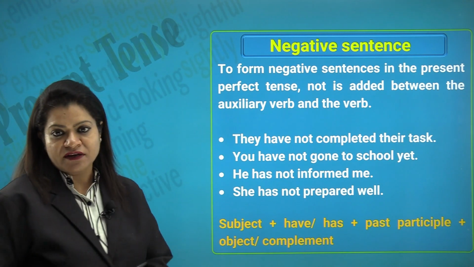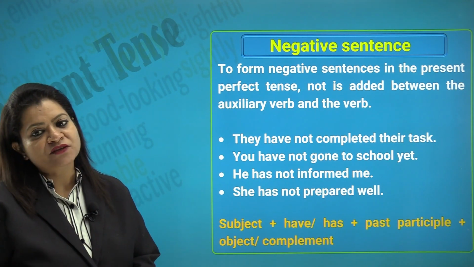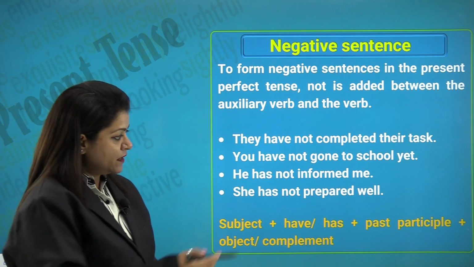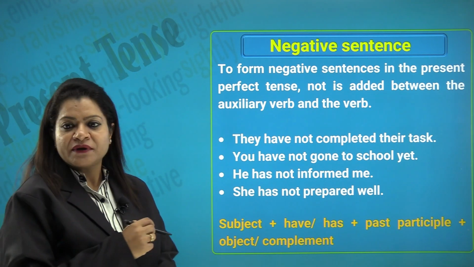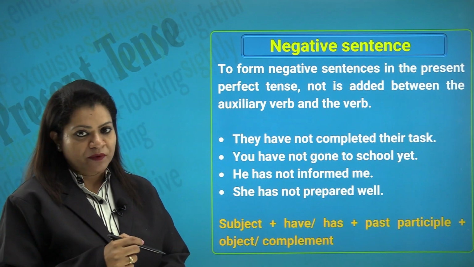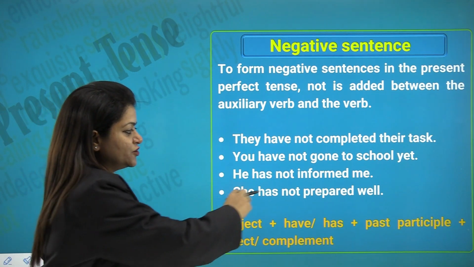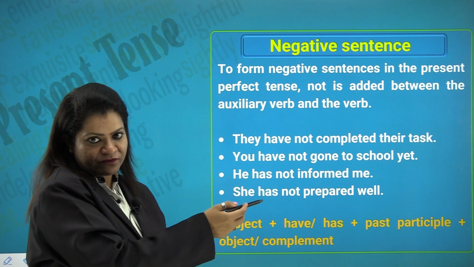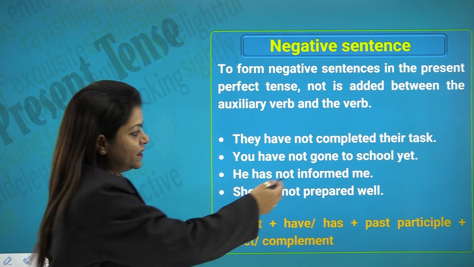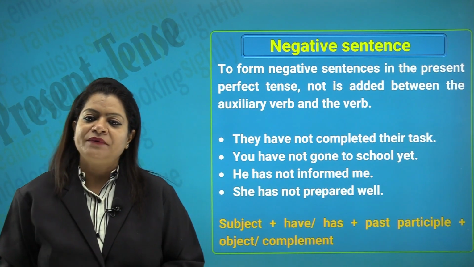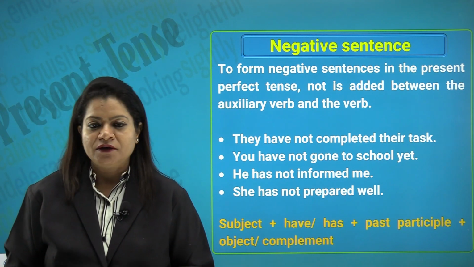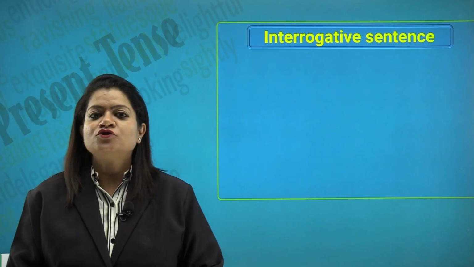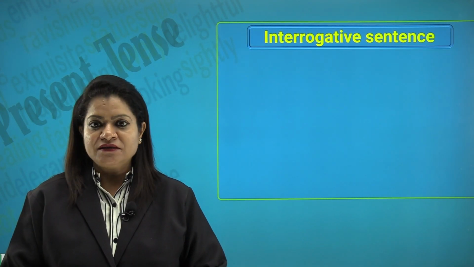So, have when we have the subject plural and has when we have the subject singular, plus the past participle plus the object or the complement. I will repeat the example here. She has not prepared well. So, subject she has, because she is a singular subject, plus the past participle and plus the object or the complement. Let us talk about the interrogative sentences.